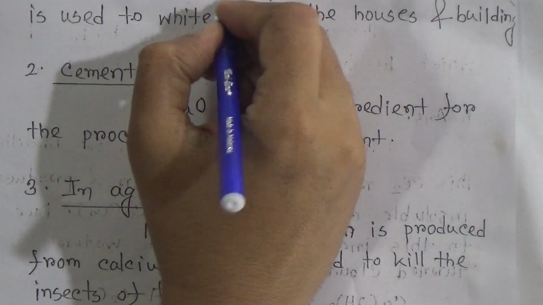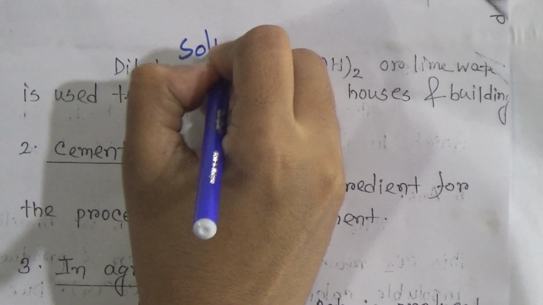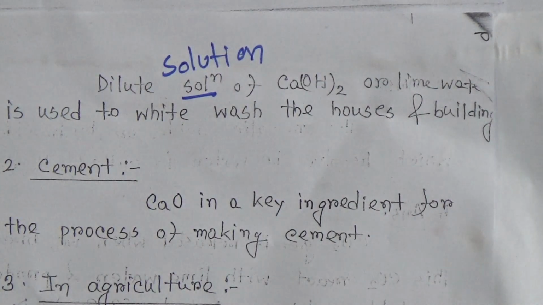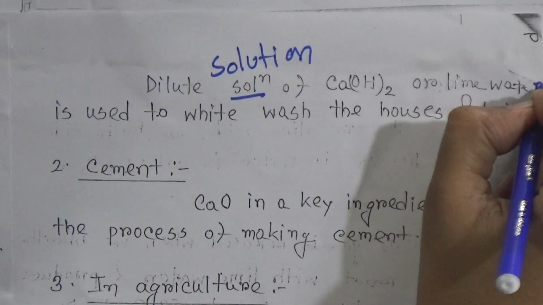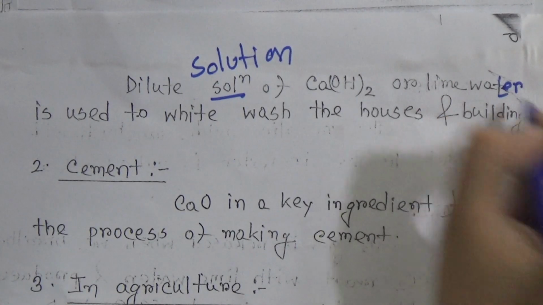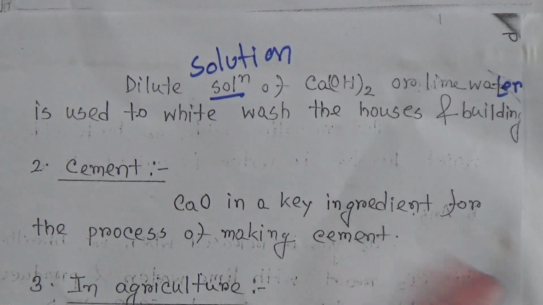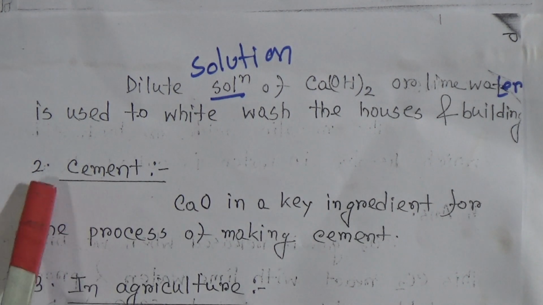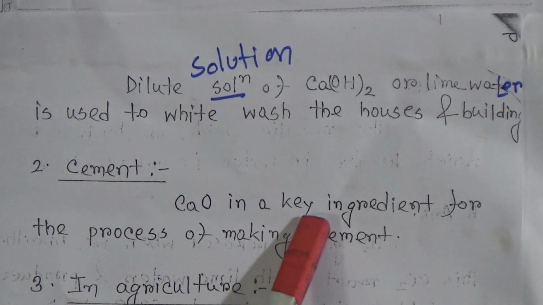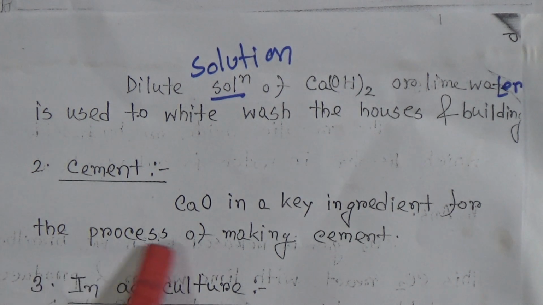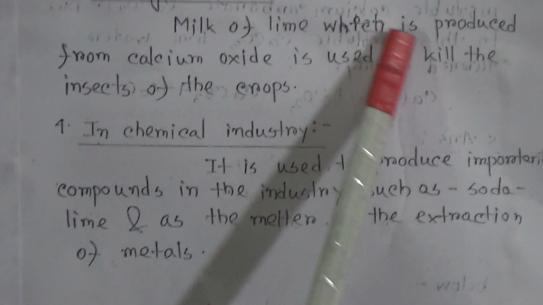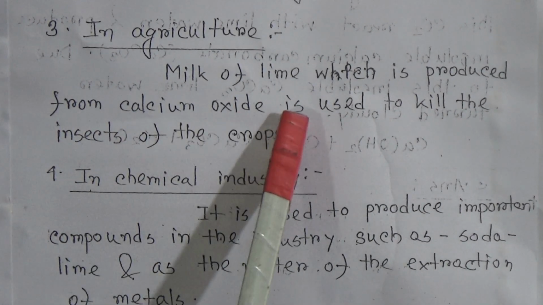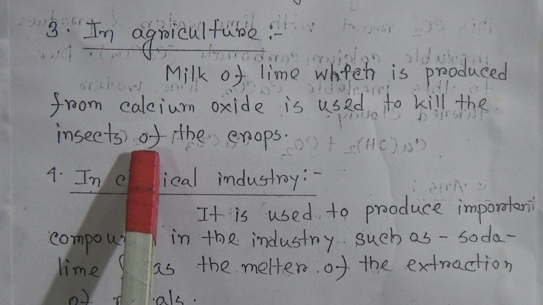Now come to dilute solution, dear students. This is the solution of calcium hydroxide or lime water, which is used to whitewash the houses and buildings. Now come to cement. Calcium oxide is a key ingredient for the process of making cement. Now come to agriculture. Milk of lime, which is produced from the calcium oxide, is used to kill the insects of crops.